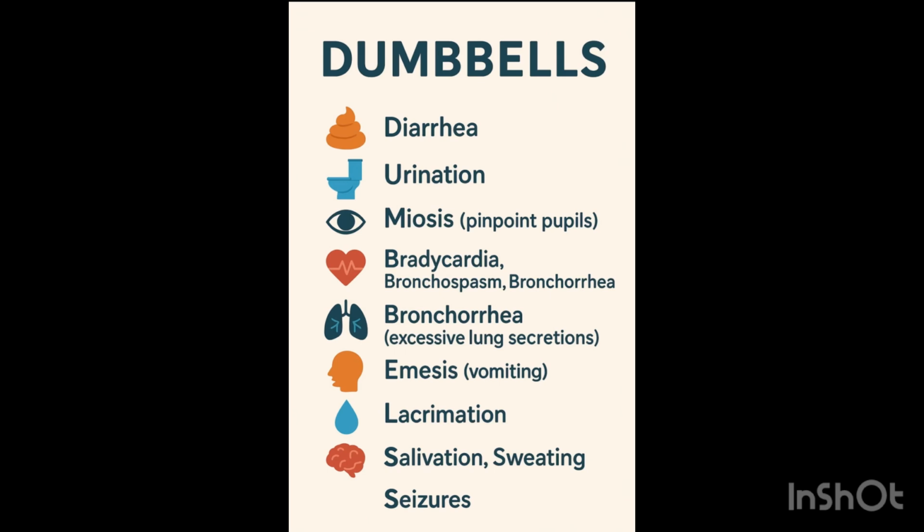So the next one is E. What is E? Emesis. So the patient will be vomiting. Why? Because most diarrhea conditions present with GI cramps, abdominal disturbance, and also emesis, which is the patient having nausea and vomiting. Don't forget, also there will be lacrimation due to the binding to the M3 receptor too. Acetylcholine binds to the M3 receptor in the salivary gland, producing salivation, and binds to the M3 receptor in the tear gland, producing lacrimation. So there will be salivation, there will be sweating also.